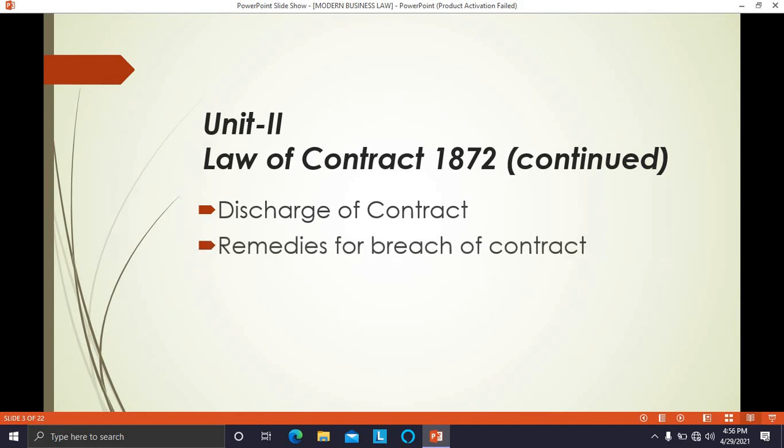Then remedies for breach of contract. Breach of contract means when one party breaks the terms of the contract, does not act as per the terms of the contract, the contract will be broken. Then what are the remedies available to the other party, that we are going to study. And in this unit, we are going to study quasi-contract. These 3 concepts we are going to study in the second unit.